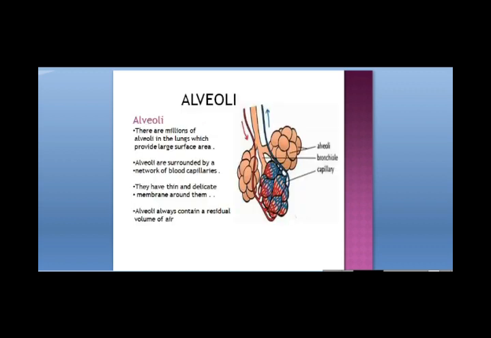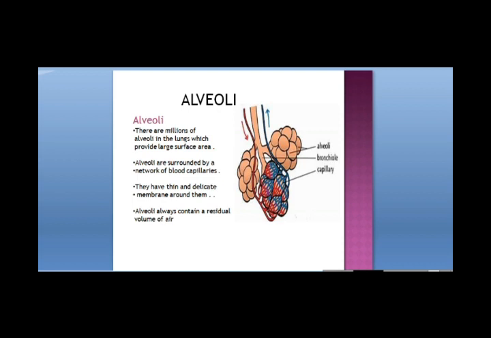The walls of alveoli are very thin and they have a large network of small blood capillaries around them. It is in the alveoli where the actual exchange of oxygen and carbon dioxide takes place. Oxygen is taken into the body and carbon dioxide is eliminated. So the walls of these alveoli are very thin.